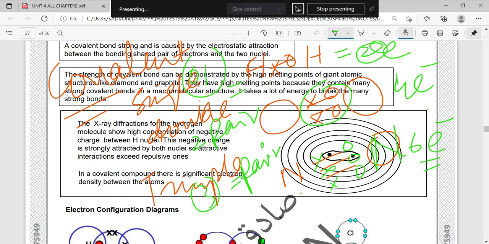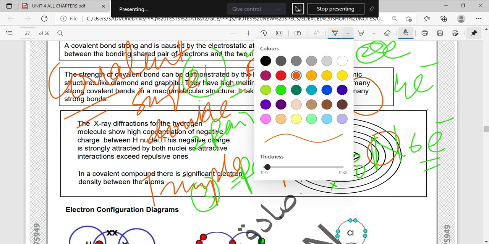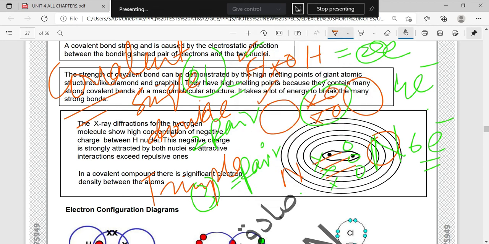If there is a 50-50 sharing, it's called a covalent bond. If there is a 100-0 sharing, it's called a dative covalent bond. In the cases which we have studied right now, single, double, and triple covalent bonds, the sharing is 50-50. Keep this in your mind.